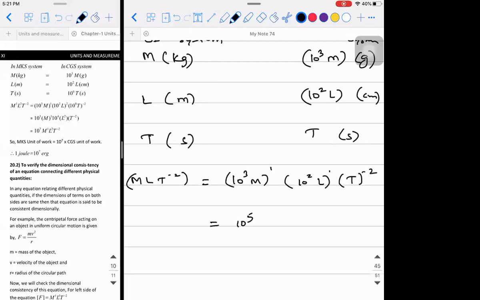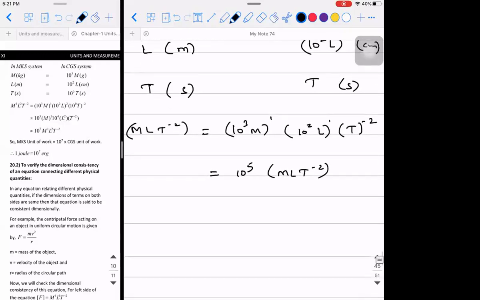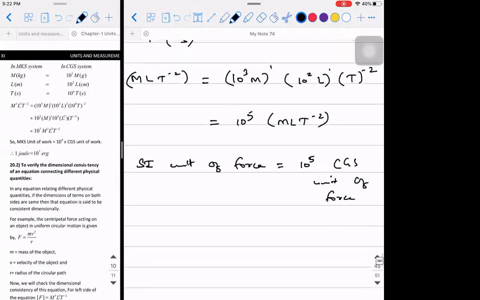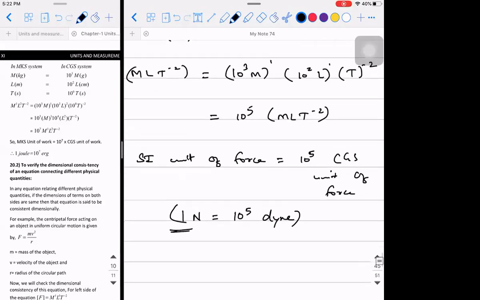So that will be 10 power 5 into M1 L1 T minus 2. So SI unit of force is equal to 10 power 5 times CGS unit of force. So from this, what can you conclude? 1 Newton will be equal to 10 power 5 dyne.